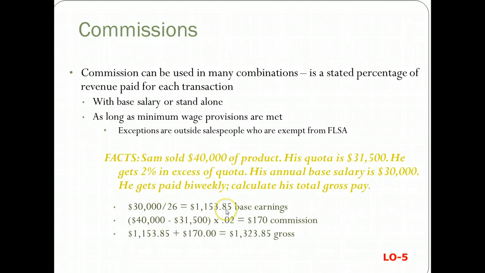That's his base salary. Then take the $40,000 minus the $31,000, because that's the excess of his quota, and times it by the 2%, so he gets 170 commission plus his base salary. So 1323.85.